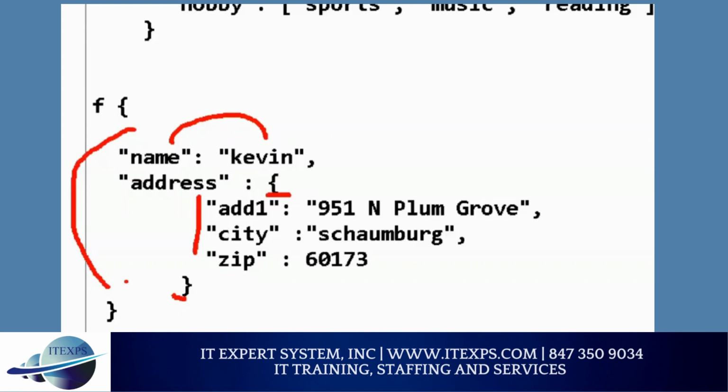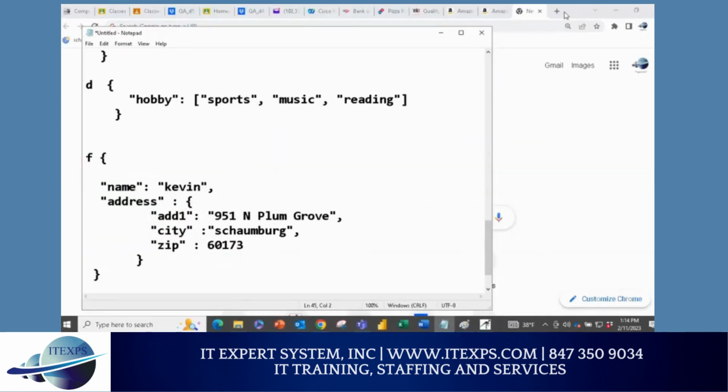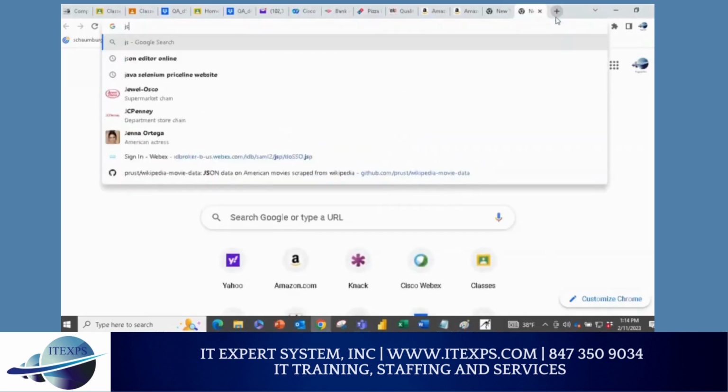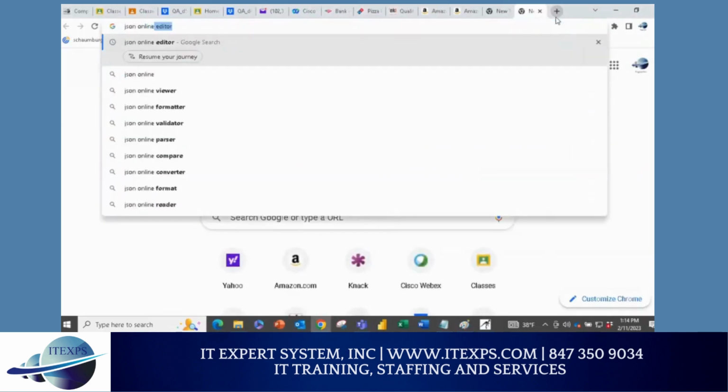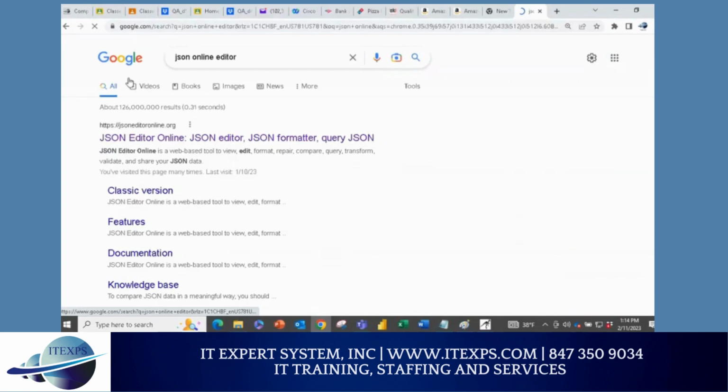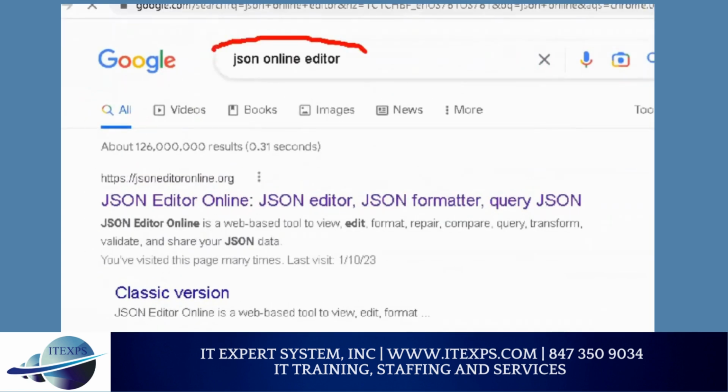Okay. So now, please, you don't have to join WebEx. Just go to the internet. If you use this one, it is training, and the password is itexps123. Otherwise, you can use your own hotspot. But go to the internet and type JSON online editor, and press enter. And you will see this one. In your homework, you have this. That's the reason I had to cover it.